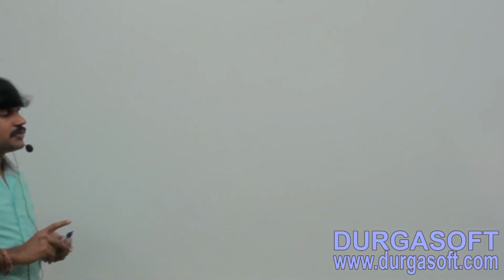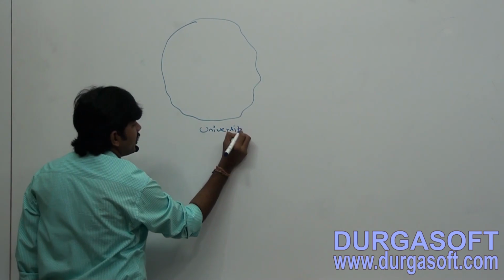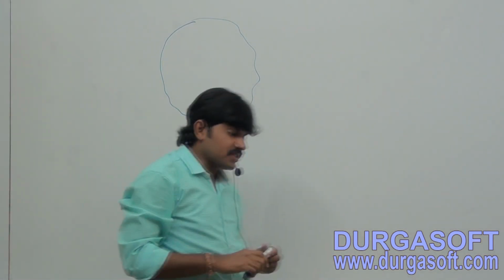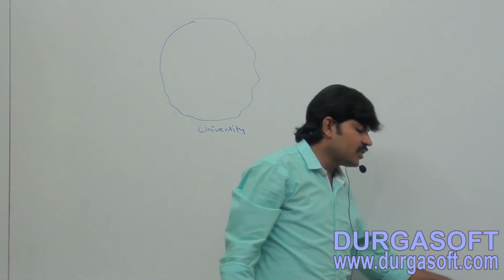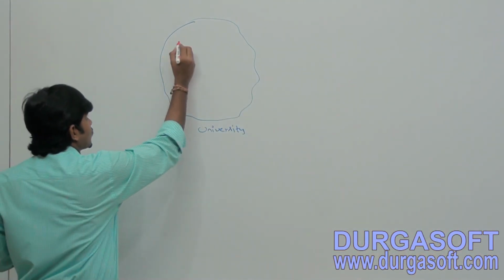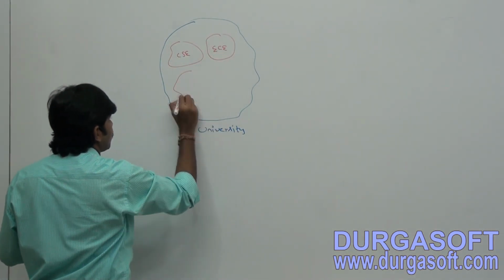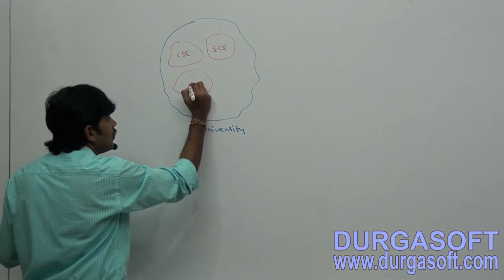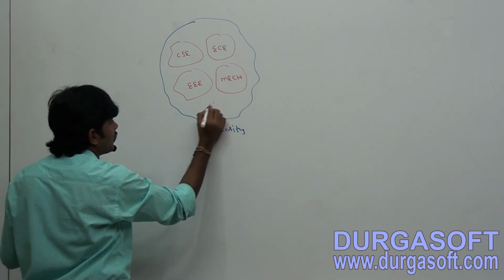Here, just have a look once. Suppose I have one university. Within the university, there are several departments. Correct or not? University, and within that there are several departments: computer science department, ECE department, EEE department, mechanical department, and several others.